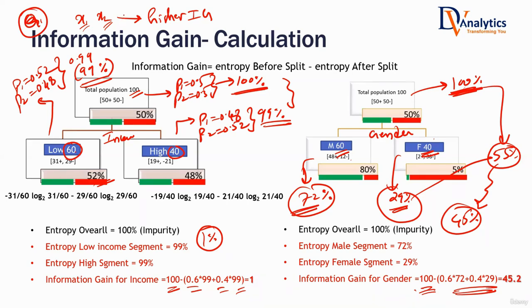Okay. What about the second question? What if I have x1, x2, x3, and so on, up to xk variables? K can be 20, 30, 40. Several variables are there. Which variable will I use for splitting? The one with higher information gain. First of all, I have to calculate the information gain of every variable. Use that variable that has the maximum information gain. Information gain is the critical concept that will tell us which variable to pick to make sure that you will get better, purer subsets given the set of all the variables.